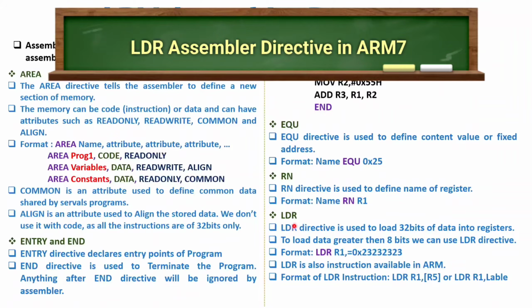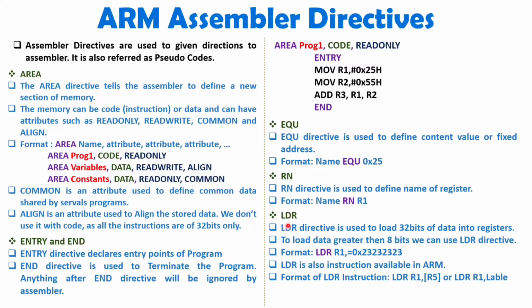Here the LDR directive is there, which is used to load the value of a register, and that is also used to load the value of a register by the address of a label. Here my dear students, you should not get confused in terms of LDR, because LDR is also an instruction available with ARM. When you use LDR R1 comma data directly, then this data will go inside R1.